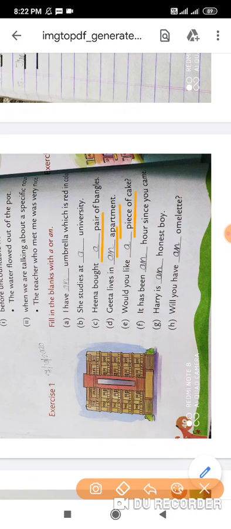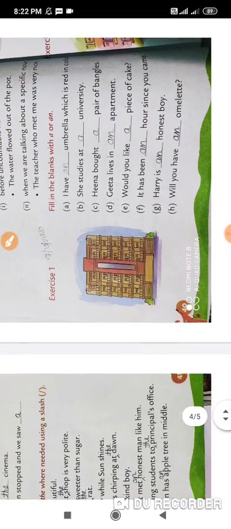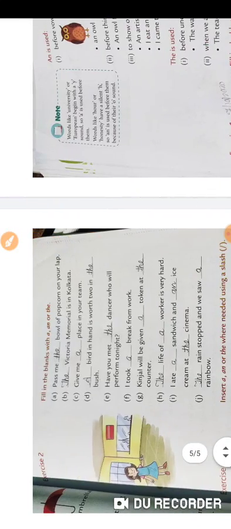It has been an hour. Hour, the pronunciation of hour is "ow". It is a vowel sound, so we put an. Harry is an honest boy. Honest, that means the "o" gives a vowel sound, so we put an. Will you have an omelette? Omelette also has a vowel sound, so we put an.